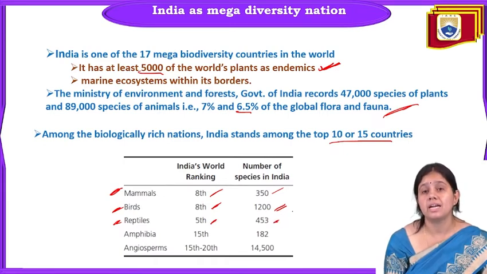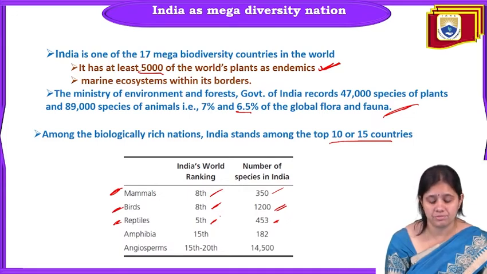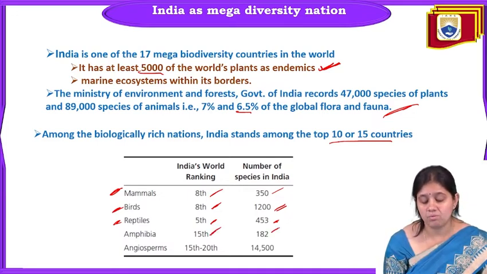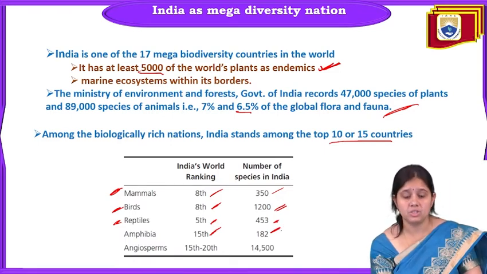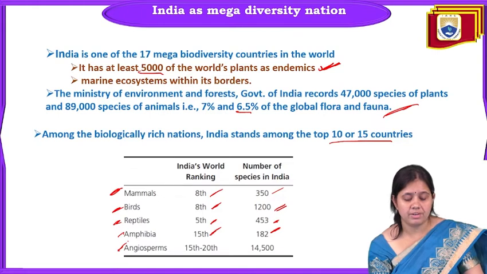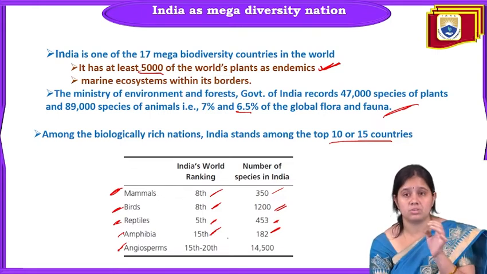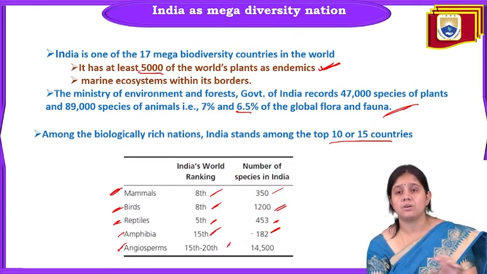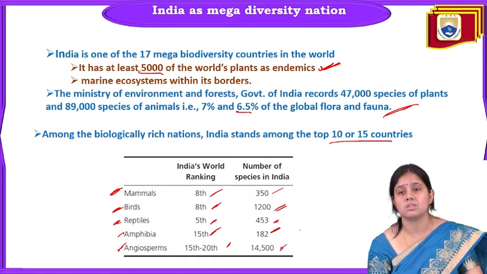In case of amphibians, those organisms that can survive in water and on land also, India stands at the 15th position, and there are a total of 182 species in India. In case of angiosperms, meaning flowering plants, it stands at the rank of 15th to 20th, with a total of 14,500 species of angiosperm plants.